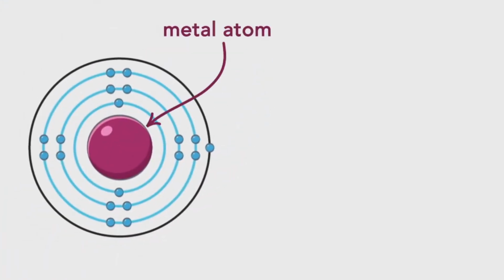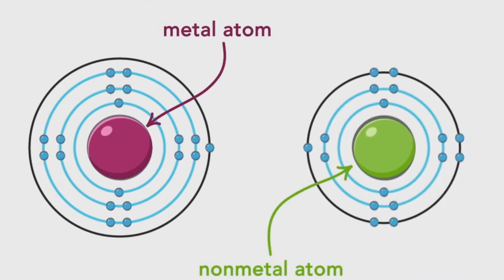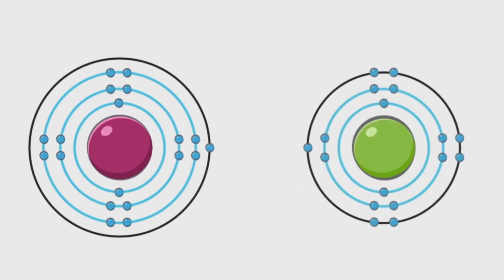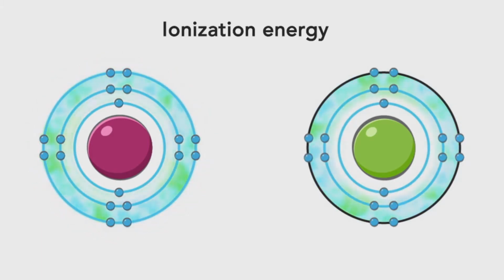When a metal atom reacts with a non-metal atom, one or more of the metal atom's valence electrons is usually transferred to the non-metal atom. This can only happen if there is enough energy to overcome the attraction of the valence electrons to the nucleus. The amount of energy needed to remove an electron from an atom is its ionization energy.